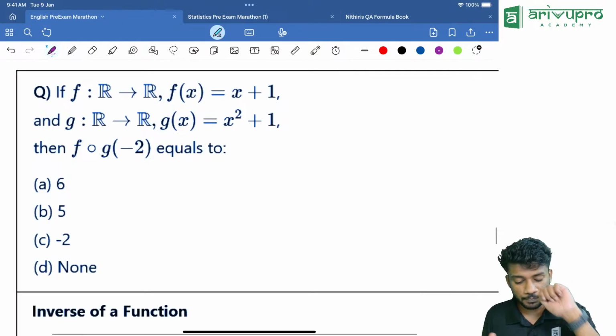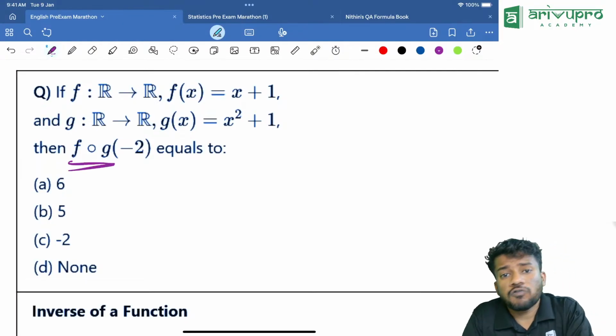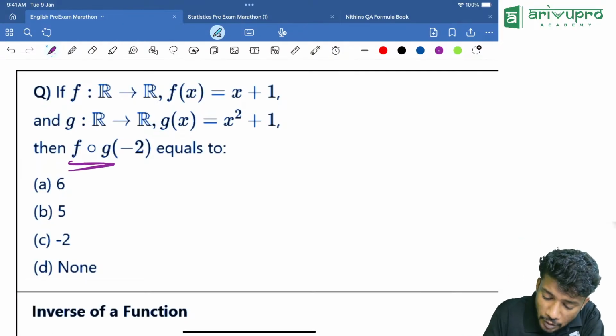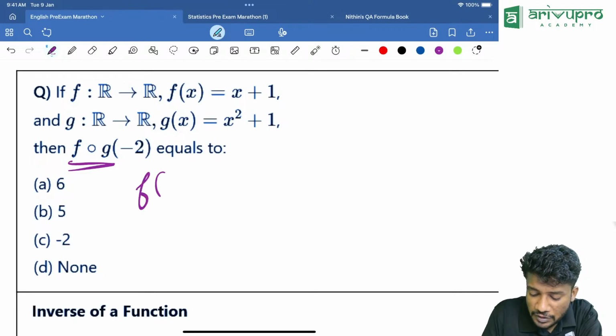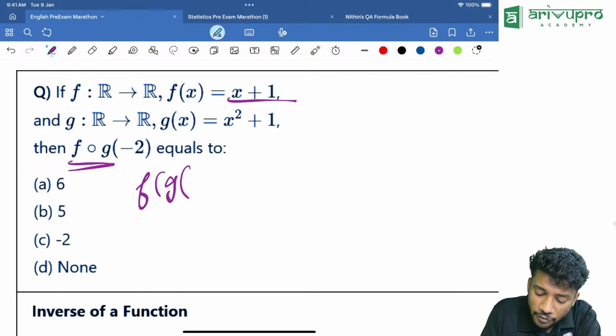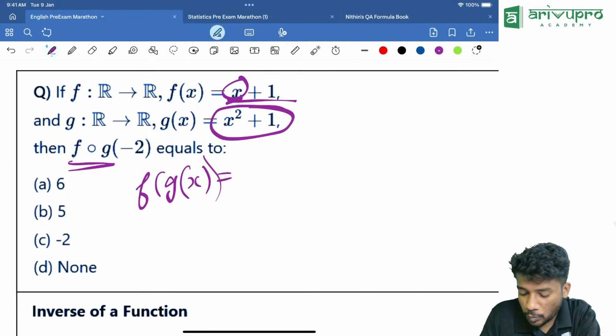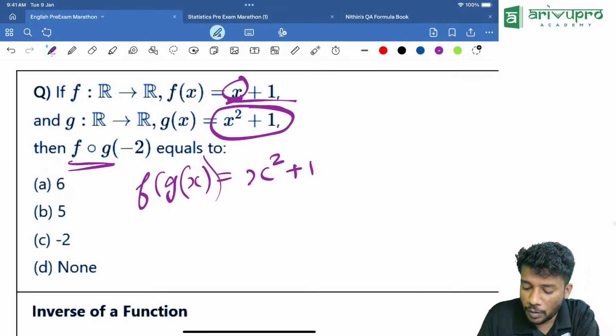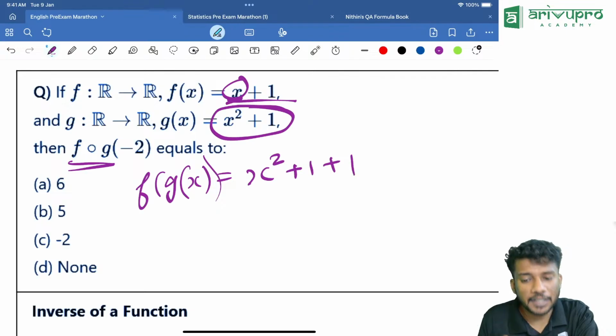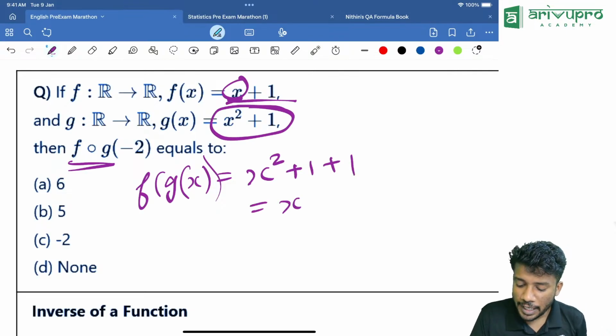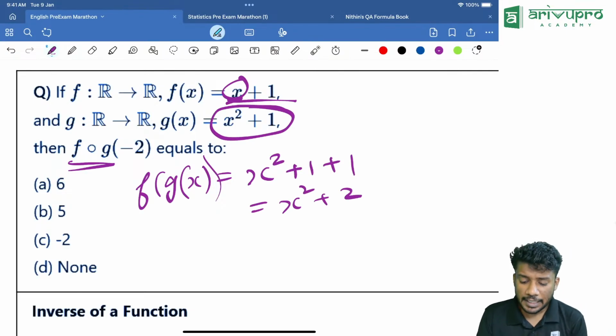Now look here, people. f of g of minus 2. So f of x is given. f of x is x plus 1. Then f of g of x is equal to, instead of x we will put x square plus 1. That means x square plus 1, then what is remaining? Plus 1. That is x square plus 2. Then instead of x, what are we putting? Minus 2.